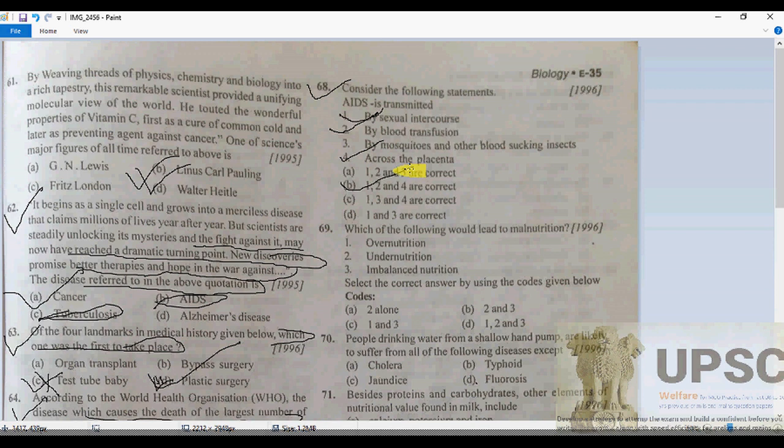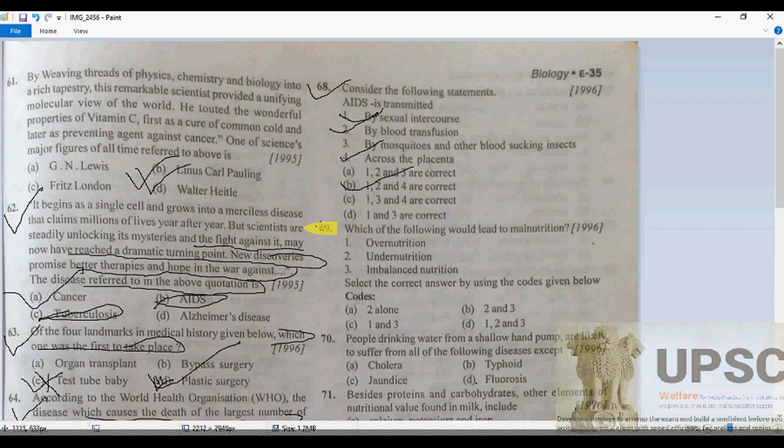AIDS, acquired immune deficiency syndrome, is a viral disease, as we know. And which virus is it? HIV, human immunodeficiency virus. It is transmitted by sexual intercourse, blood transfusion, and from the pregnant mother to the baby through the placenta.